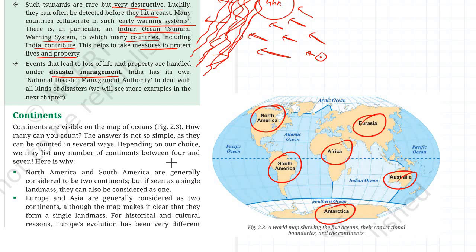Okay, now, so overall you can count over here 6 continents. North and South America are generally considered to be 2 continents, but if seen as a single landmass, they can also be considered as a single continent. Similarly, Europe and Asia are generally considered separately. Actually here is Europe and this is Asia, so together they can be considered as Eurasia.